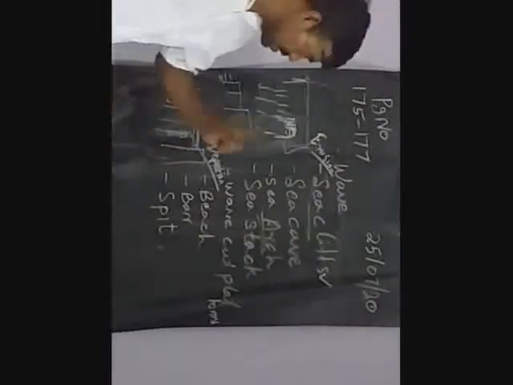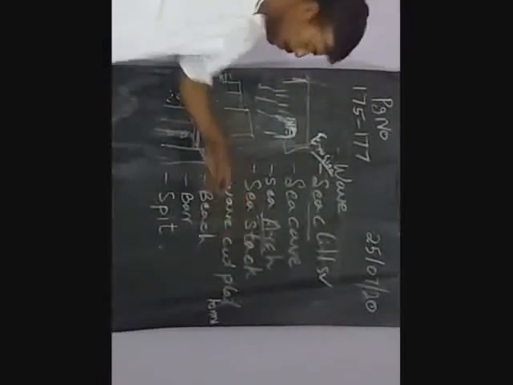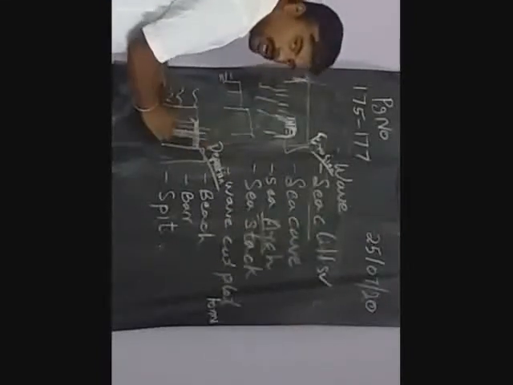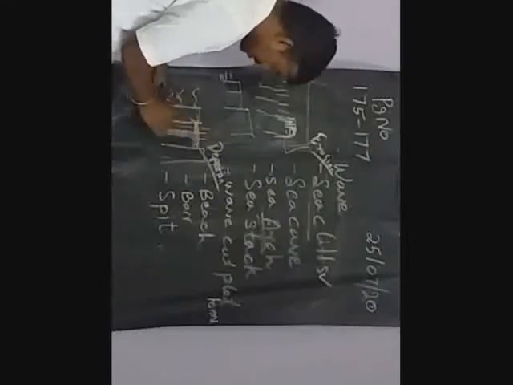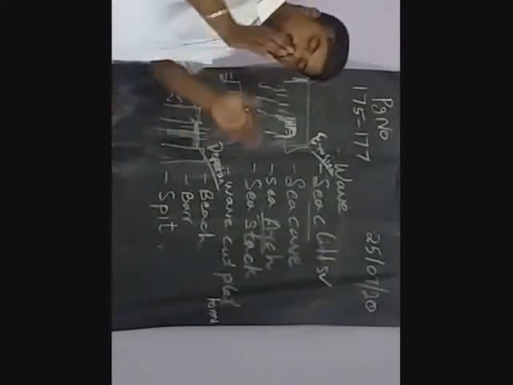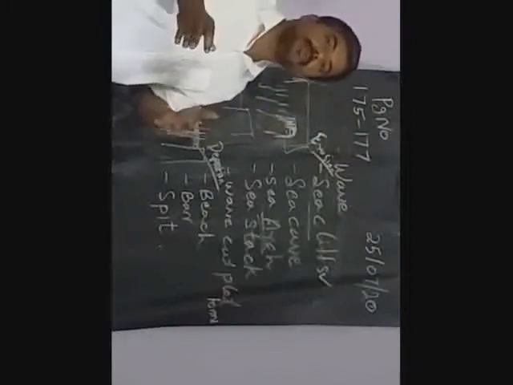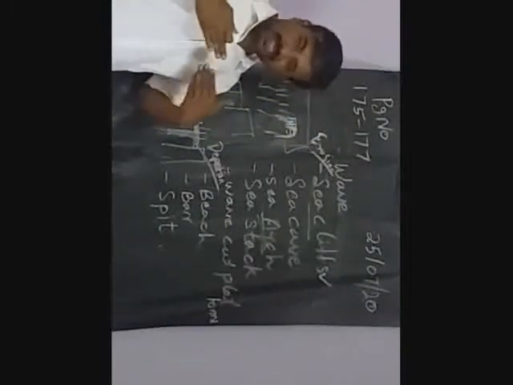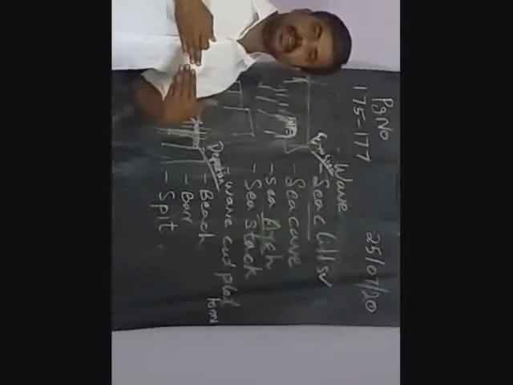Sea arch. Next one, sea stack. Because of the regular wave, this hard rock is there, no? Because of the regular wave, this also will be broken one day. So this certain separate stone alone will stand alone, not near the edge or mouth of the sea, somewhat in the interior of the sea.